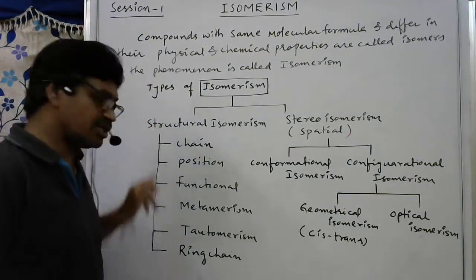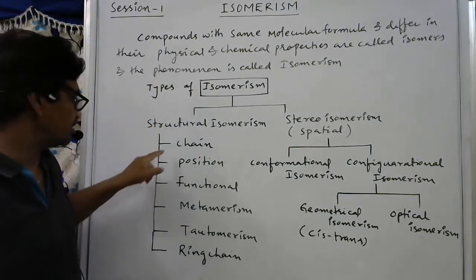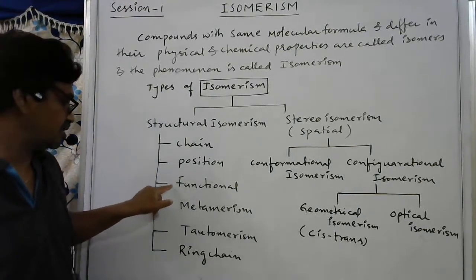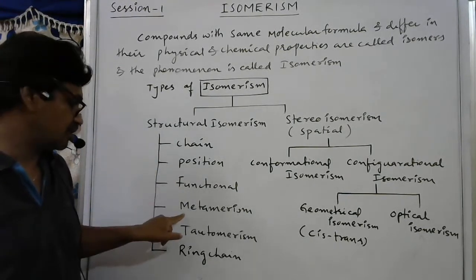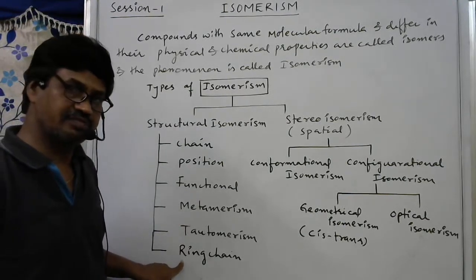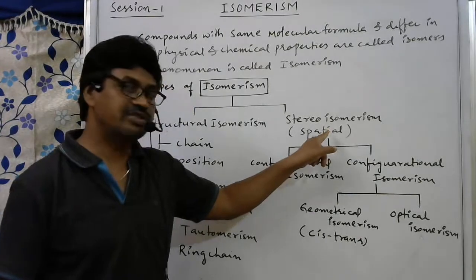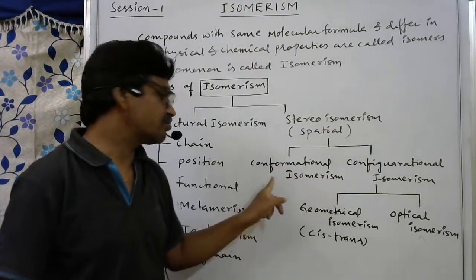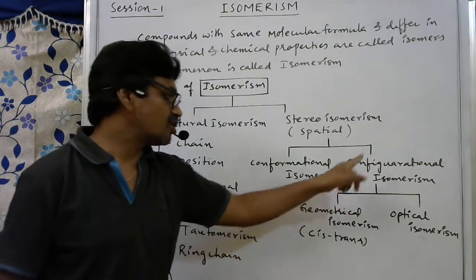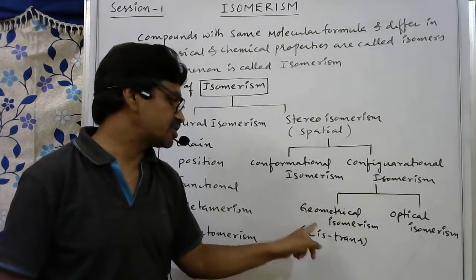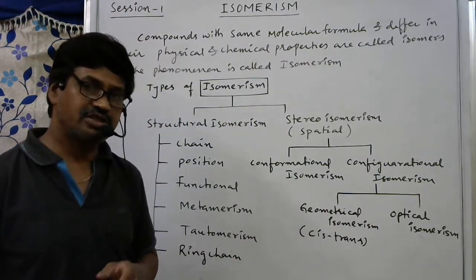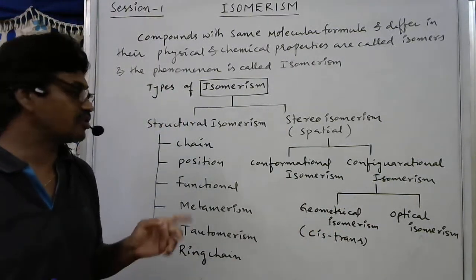In structural isomerism, how many types are there? Chain isomerism, position isomerism, functional isomerism, metamerism, tautomerism, then ring chain isomerism. In stereoisomerism you have two types: conformational isomerism and configurational isomerism. Configurational isomerism is again of two types: geometrical isomerism and optical isomerism. These are the different types of isomerism.